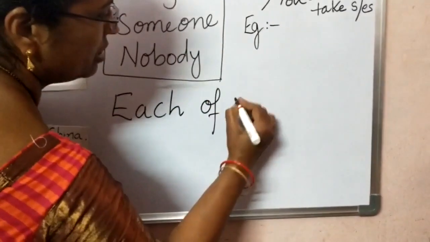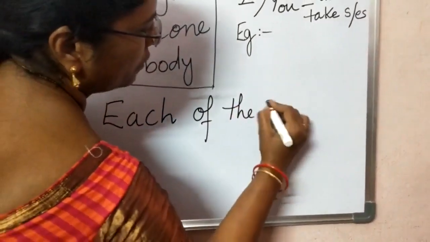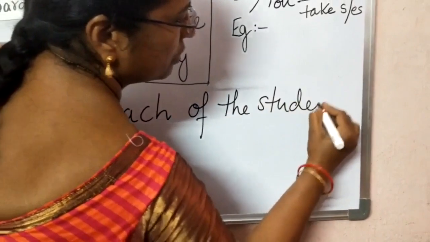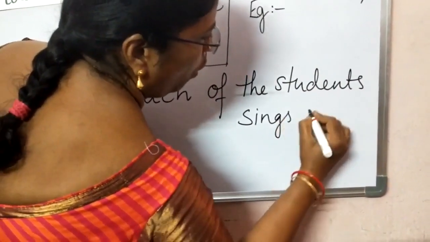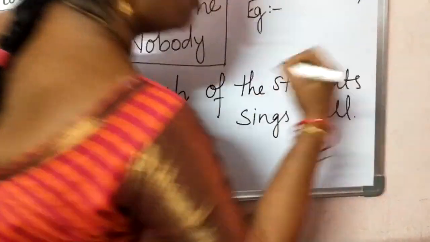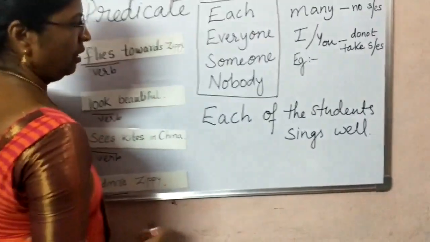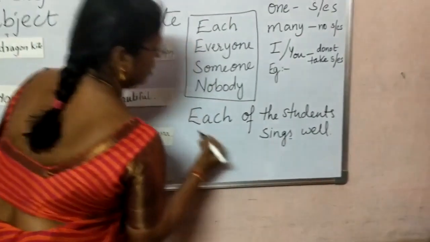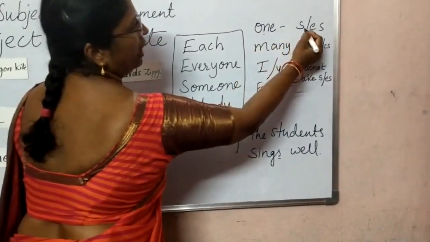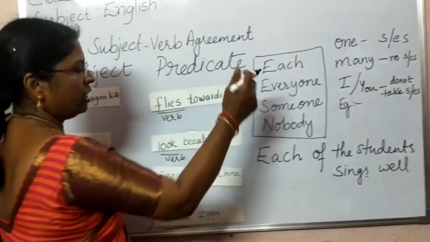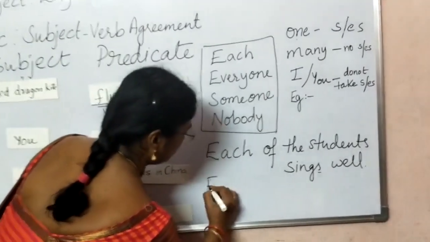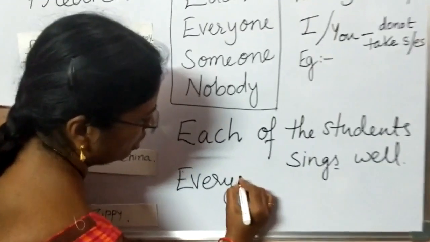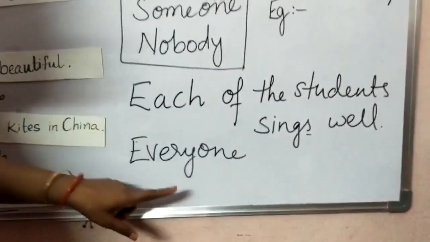Each of the students sings well. So here what is the verb? Sings. Okay, so we have taken S. So for one we have to take S or ES. Now with everyone we will frame a sentence. Everyone is a naming word.